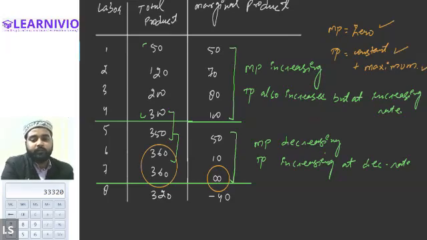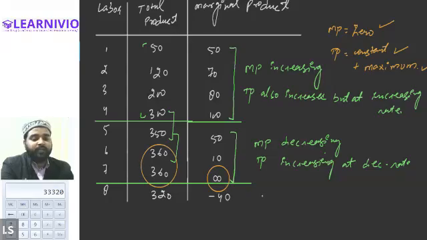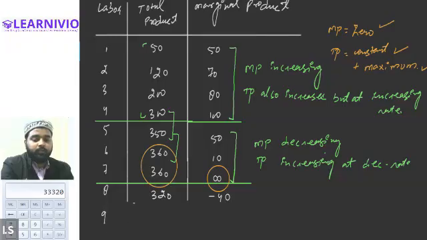All right, Alexander. And finally, tell me what is happening on the 8th unit. Decreasing. What is decreasing? Both are decreasing. Yeah, but marginal product is getting negative, and total product starts to decline.